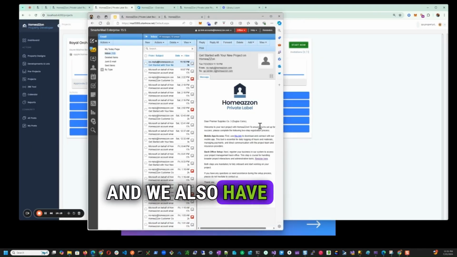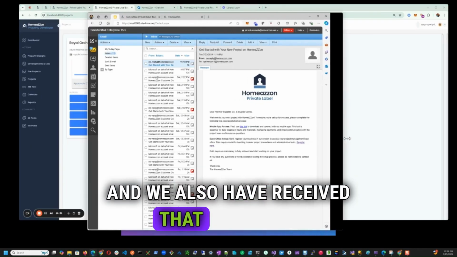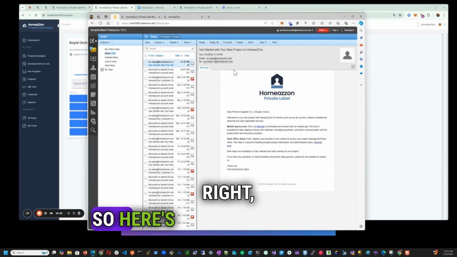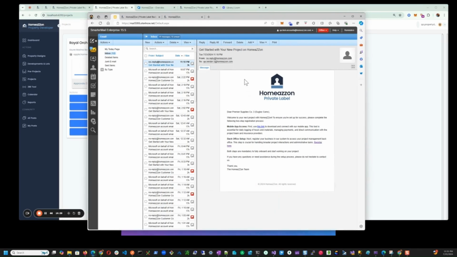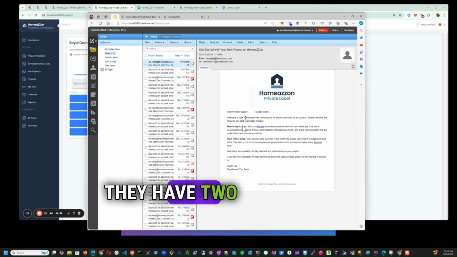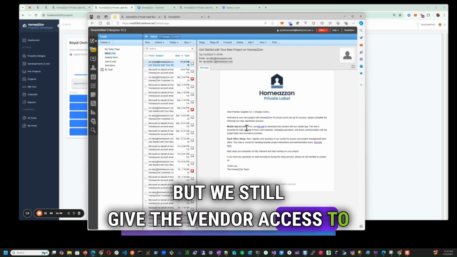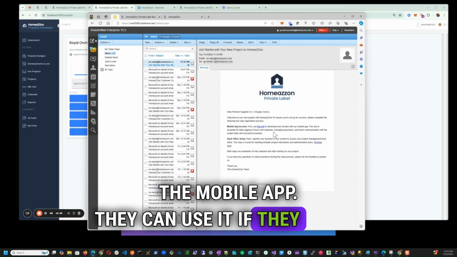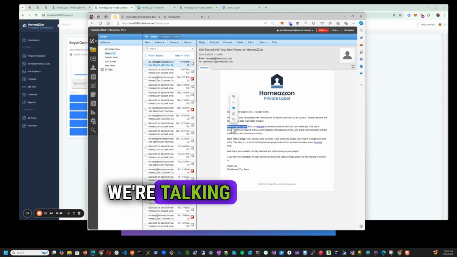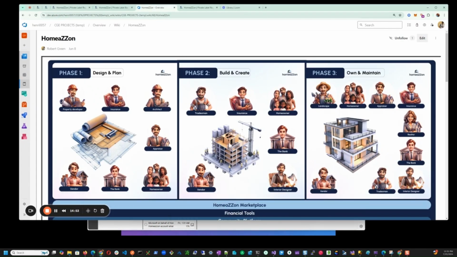And we also have received that reminder, right? So here's how that invitation will look. So this is the one that we sent to that vendor. They have two things that they need to do. Effectively, this message will change, but we still give the vendor access to the mobile app. They can use it if they would like. But primarily, we're talking to different contractors who are going to work on the project during phase 2, right?